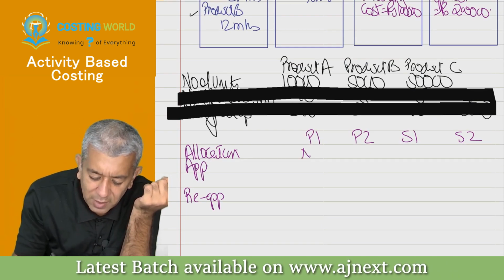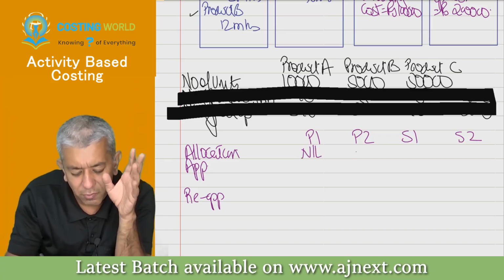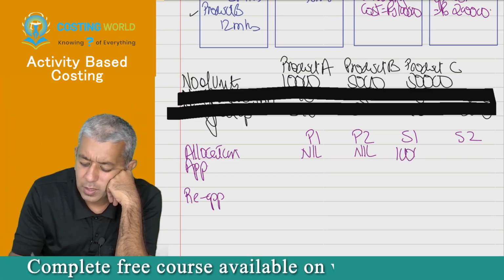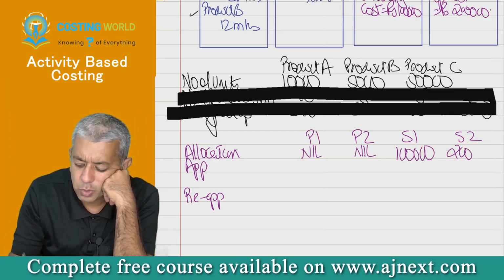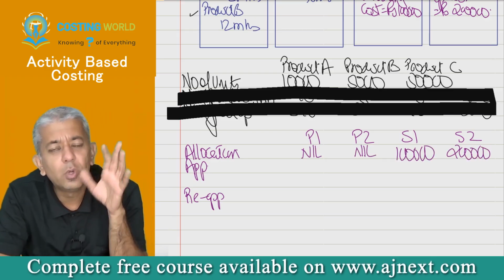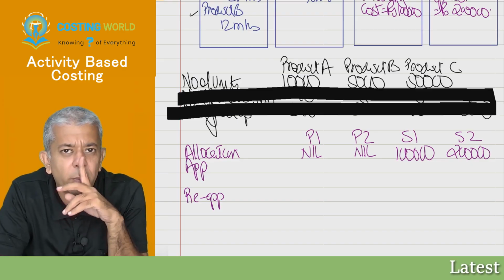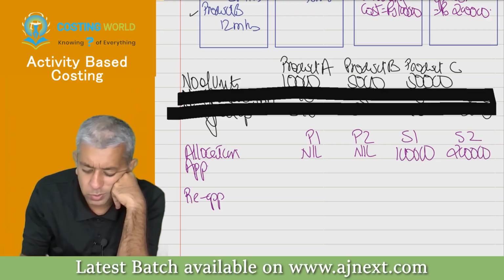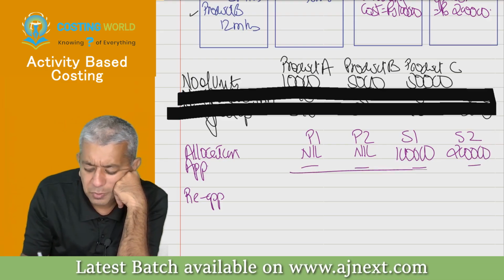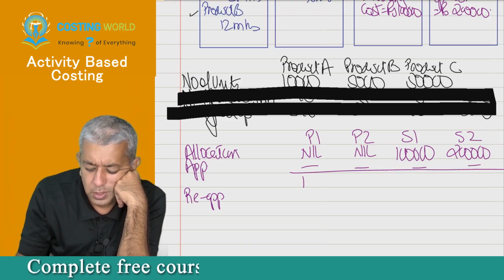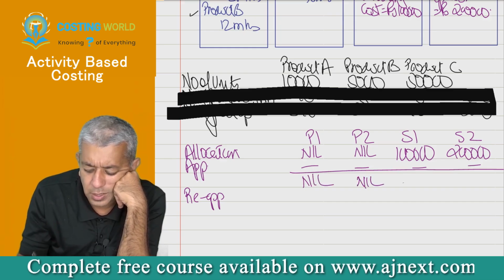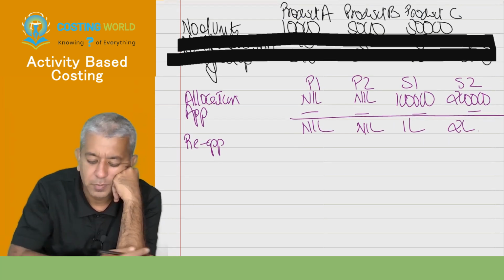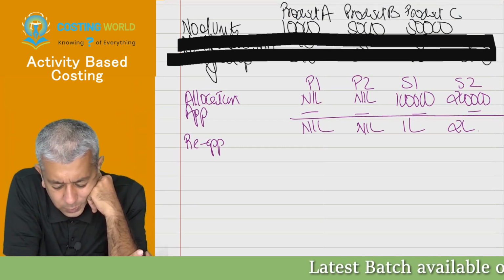For P1, I have not given you any cost. So therefore, nil. For P2, I have not given you any cost. So therefore, nil. For S1, 1 lakh. For S2, 2 lakhs. Do remember, apportionment is always done of common expenses. You all remember that? Yes, sir. Okay. So there is no apportionment. I have not given you any common expense here. So therefore, this is still nil. This is still nil. This is 1 lakh. This is 2 lakhs. Okay. Then reapportionment.